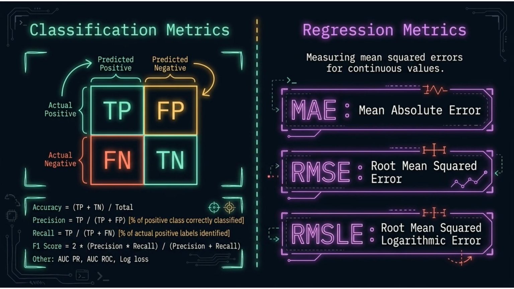For classification metrics, a confusion matrix helps visualize true positives, false positives, false negatives, and true negatives. Common metrics derived from this include accuracy, precision, recall, and F1 score. Regression metrics measure mean squared errors for continuous values, such as MAE, RMSE, and RMSLE.